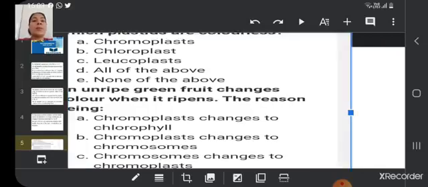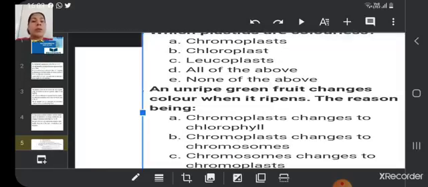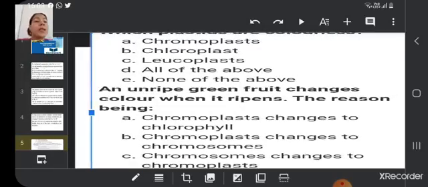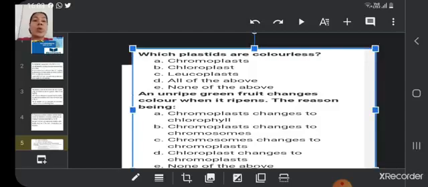Now next question. An unripe green fruit changes its color when it ripens. The reason behind this is what? Chromoplast changes to chlorophyll, chromoplast changes to chromosomes, chromosomes change to chloroplast, and chloroplast changes to chromoplast. None of the above. Yes children, this question is very easy.